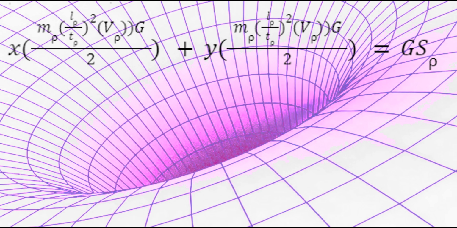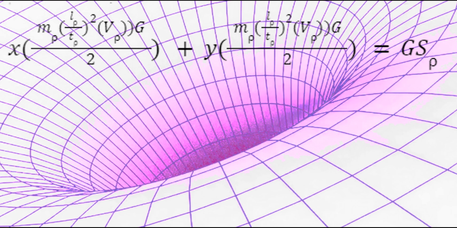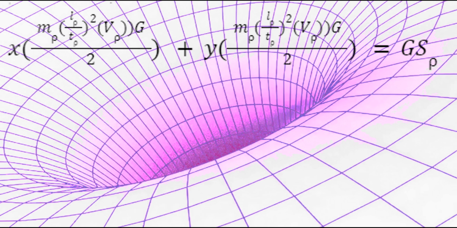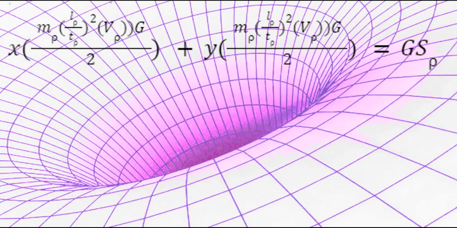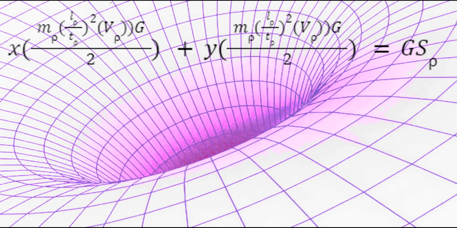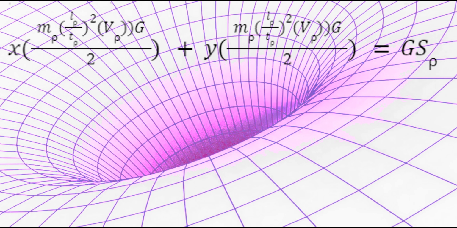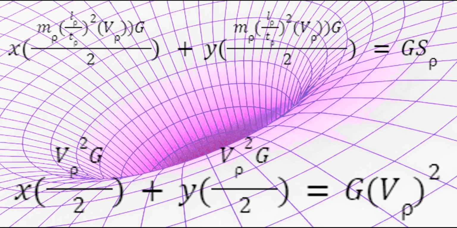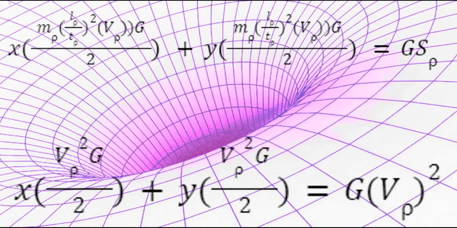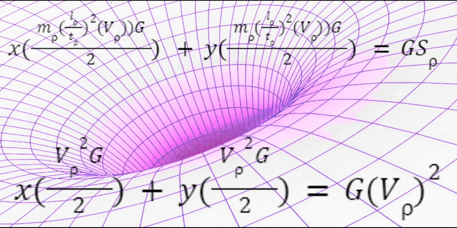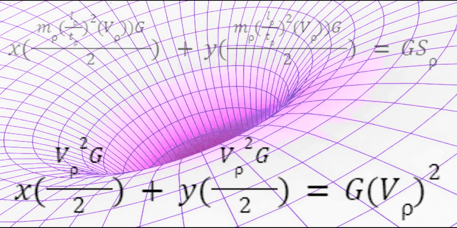(m rho into L rho divided by T rho)^2 into V rho G, divided by 2, into x, plus (m rho into L rho divided by T rho)^2 into V rho G, divided by 2, into y, equals GS rho. Or we can say V rho square into G divided by 2 into x, plus V rho square into G divided by 2 into y, equals G V rho square.